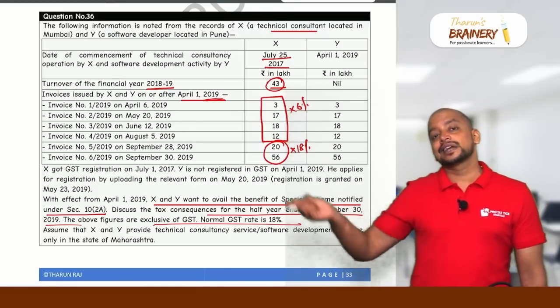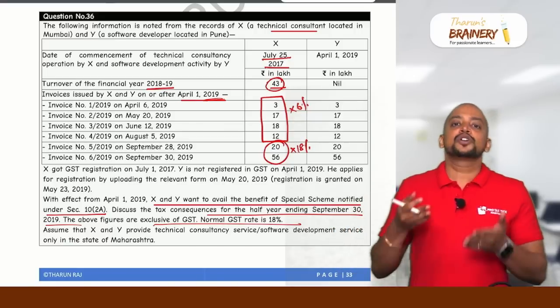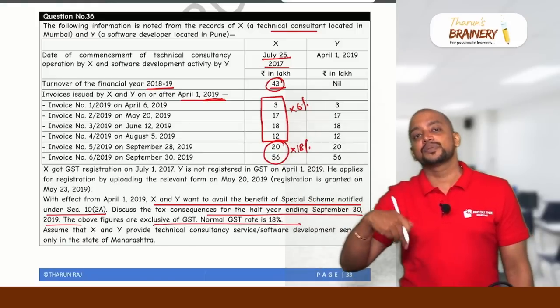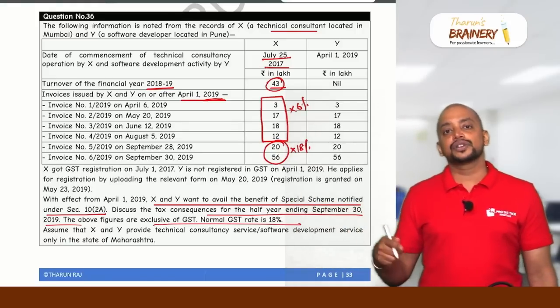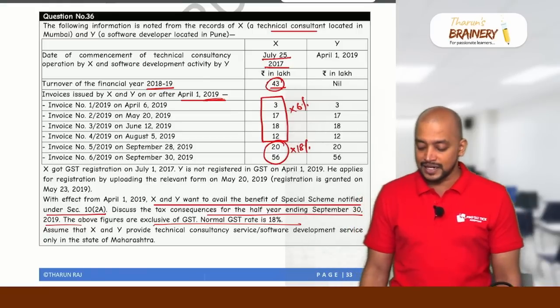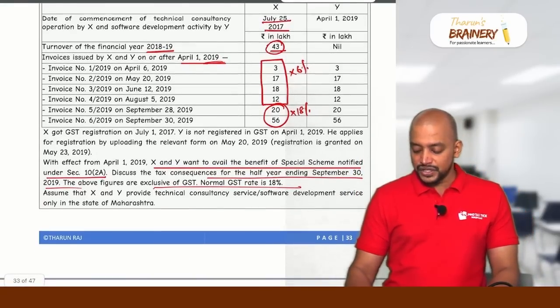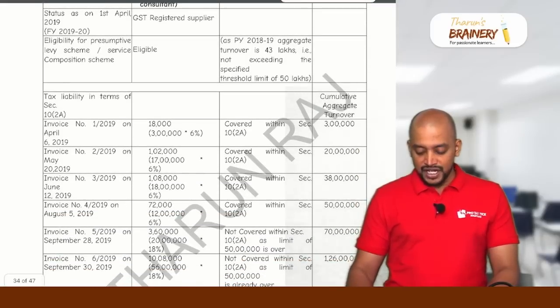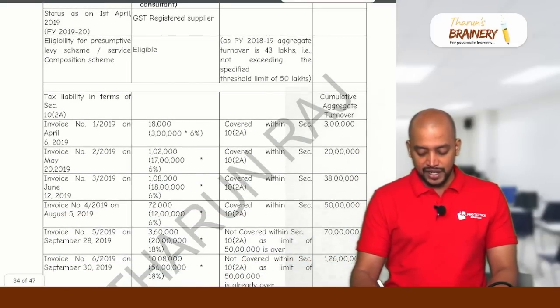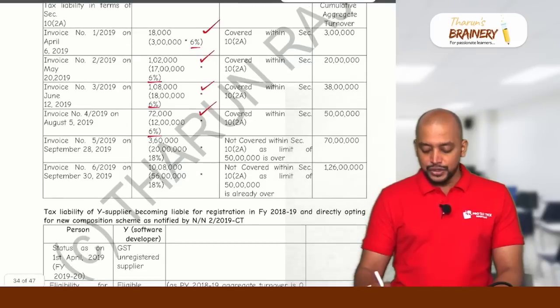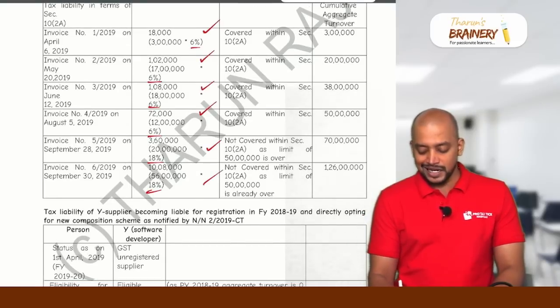And again, next year, can they go for the composition scheme? No, because in the current year they crossed 50 lakhs. Which means for next year, this year is the previous year, and it exceeds 50 lakhs. So they cannot go for the composition scheme in the next year. This is in case of X. So for the first four invoices, 1, 2, 3, 4 invoices, it will be 6%. And for the next 2 invoices, it will be 18%.